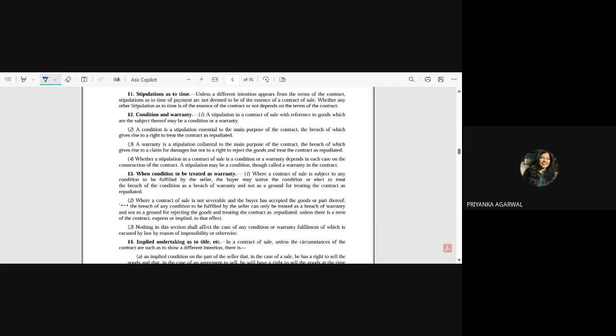However, with regard to time for payment, unless a different intention is there, unless the seller has specified that time for payment is an essence, time for payment of price is not deemed to be the essence of a contract of sale. This is what the section is trying to say.